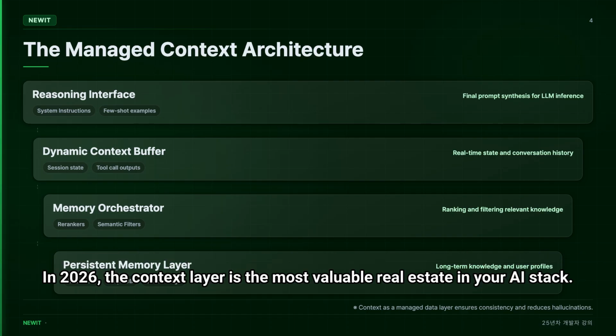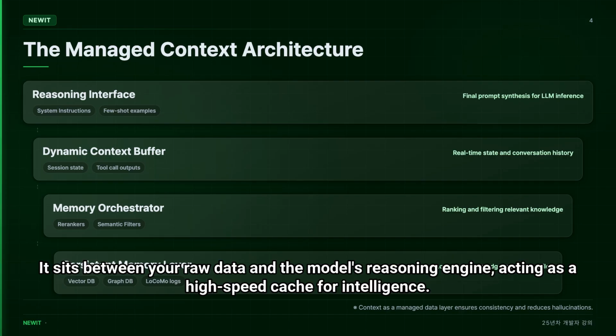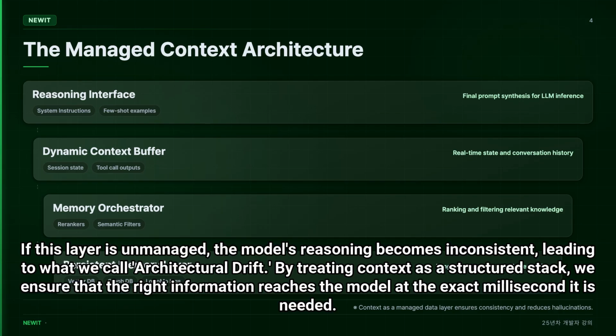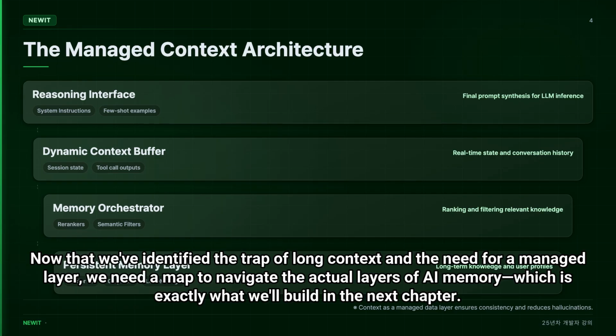In 2026, the context layer is the most valuable real estate in your AI stack. It sits between your raw data and the model's reasoning engine, acting as a high-speed cache for intelligence. If this layer is unmanaged, the model's reasoning becomes inconsistent, leading to what we call architectural drift. By treating context as a structured stack, we ensure that the right information reaches the model at the exact millisecond it is needed. Now that we've identified the trap of long context and the need for a managed layer, we need a map to navigate the actual layers of AI memory, which is exactly what we'll build in the next chapter.